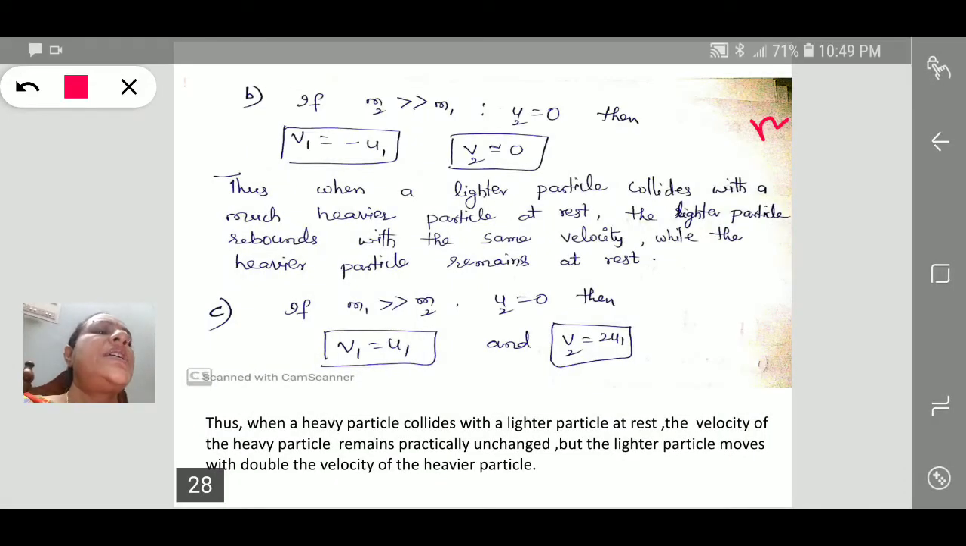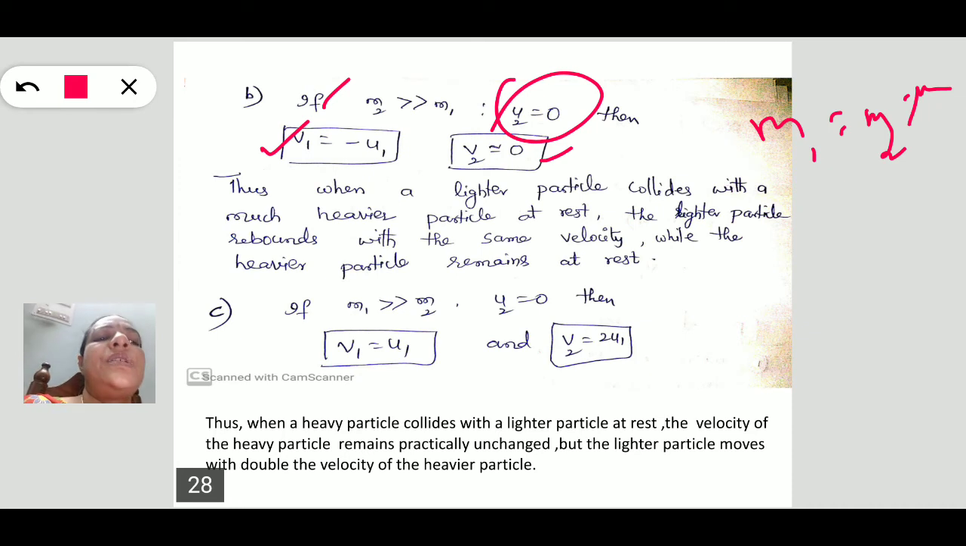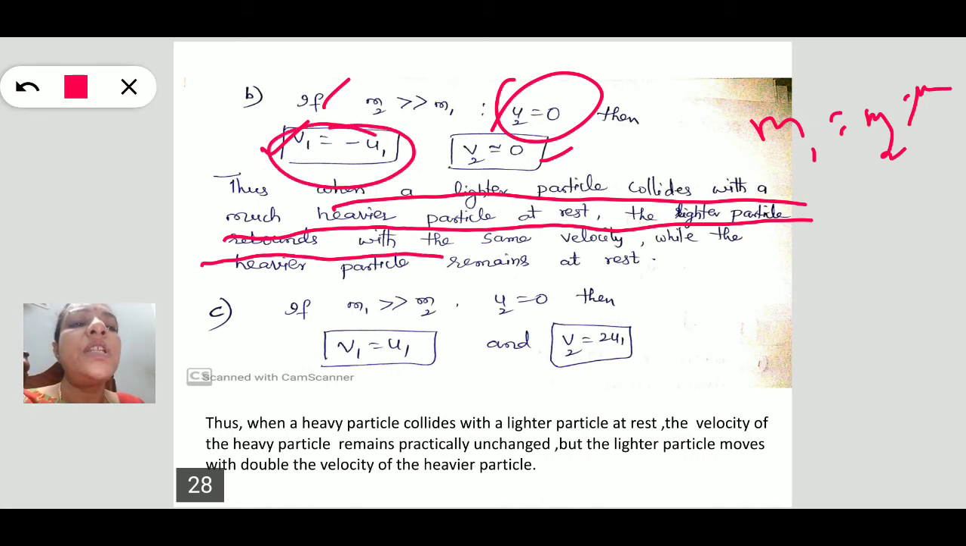In about two cases, we consider that m1 is equal to m2 is equal to m. That case is completed. Here, what happens if m2 is greater than m1? Again, the second body is at rest. Substituting these conditions in our V1, V2 equations, we get V1 is equal to minus u1, V2 is equal to 0. What is the meaning of this? When a lighter particle collides with a much heavier particle at rest, the lighter particle rebounds with the same speed. That means V1 is equal to minus u1.